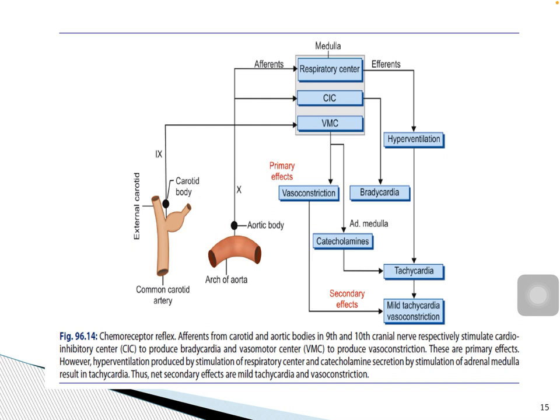Involvement of higher centers like the cerebral cortex: area number 13 is concerned with emotional reactions. During emotional conditions, this area sends impulses to the vasomotor center. Now the vasomotor center is activated, the vasomotor tone is increased and blood pressure rises. And also the hypothalamus: stimulation of posterior and lateral nuclei of the hypothalamus causes vasoconstriction and increase in blood pressure.